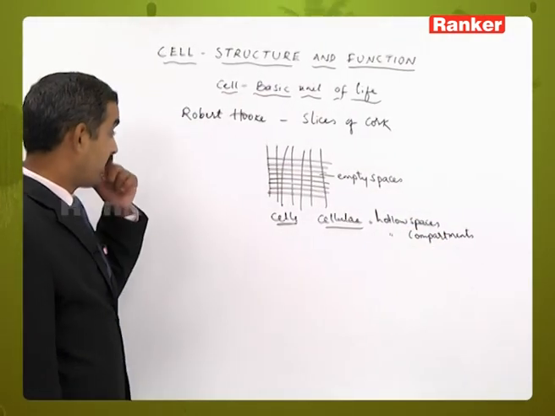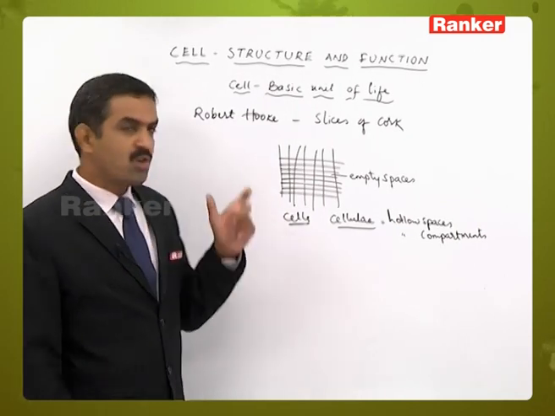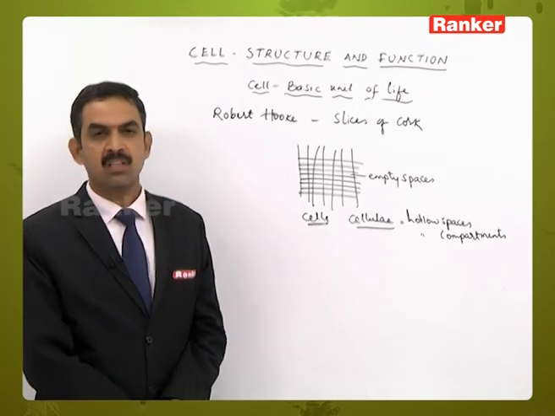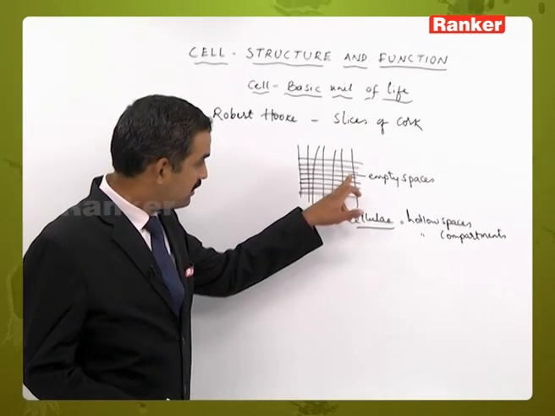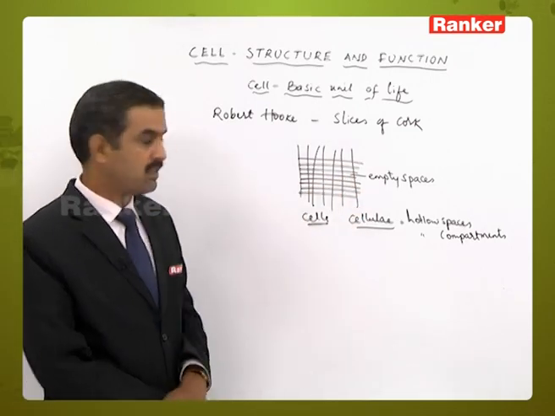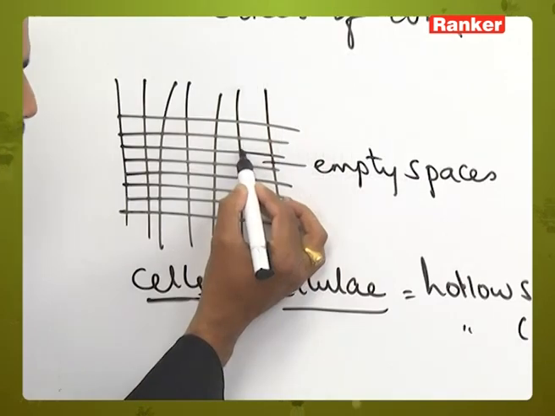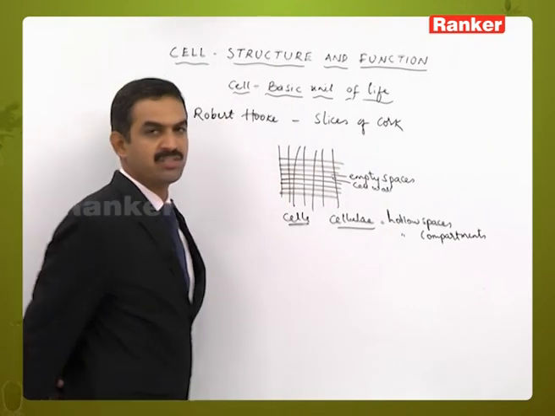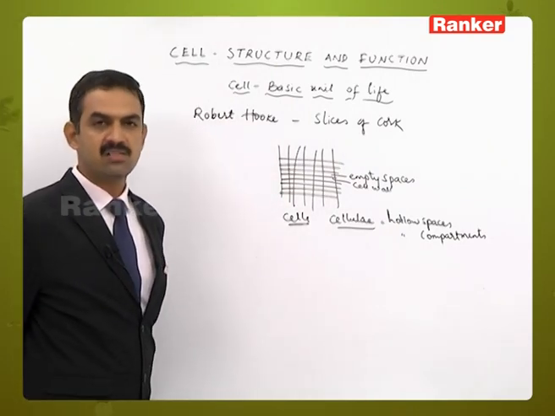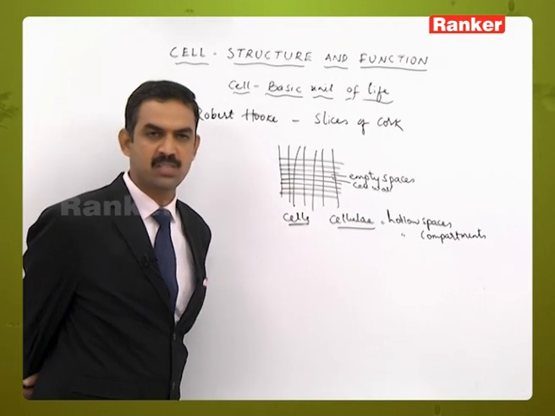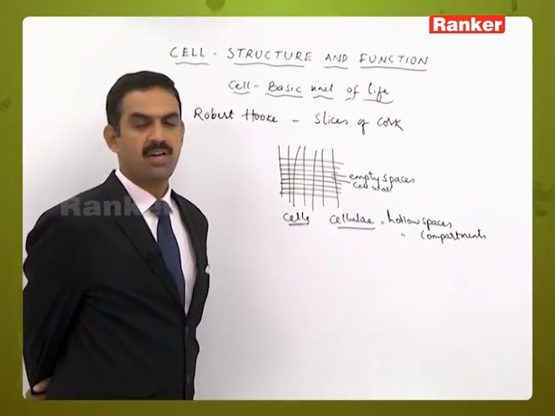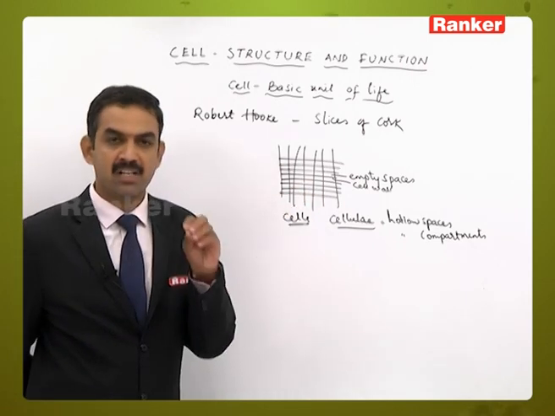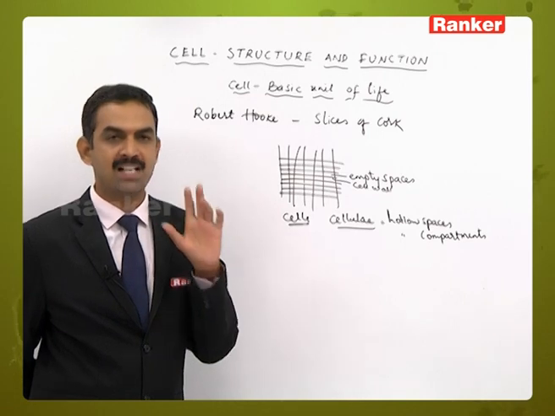But actually, a cell is not an empty space. It is a misnomer, because when he observed for the first time, he saw some empty spaces and called them cells. But actually what he had observed was the wall surrounding the cell. This is the cell wall. It was the structure separating one empty space from the other, and this empty space was formed because of the loss of protoplasm from the cell.